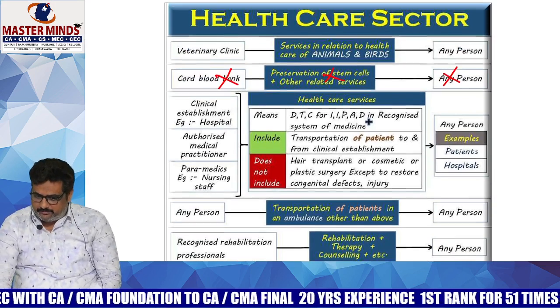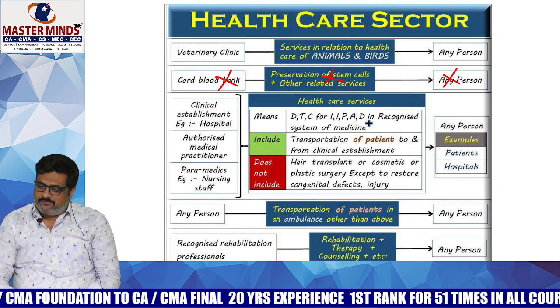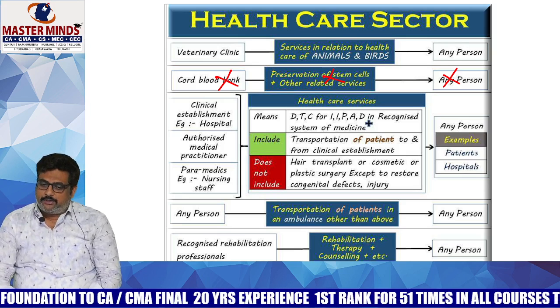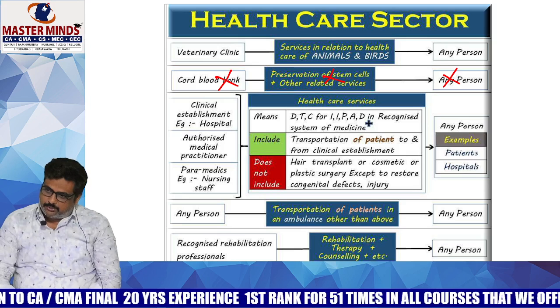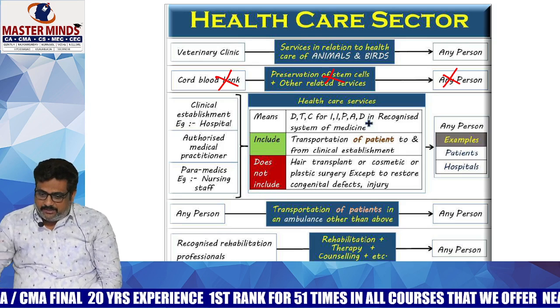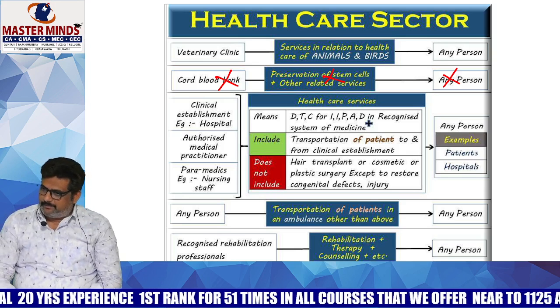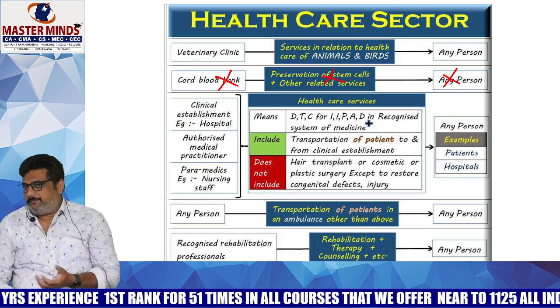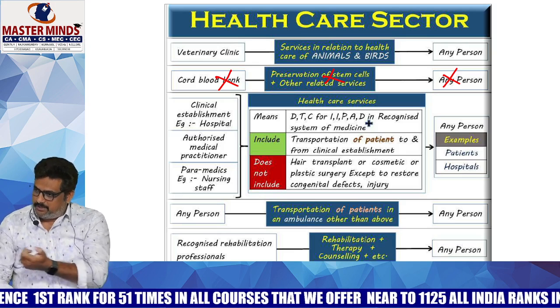So the next point is with respect to veterinary doctors. Whatever services are provided by veterinary hospitals or veterinary doctors are also exempt. And previously the stem cell storage banks were exempted. What do stem cells mean? When the baby is in the mother's womb, there will be a connecting tube between the baby and the mother.